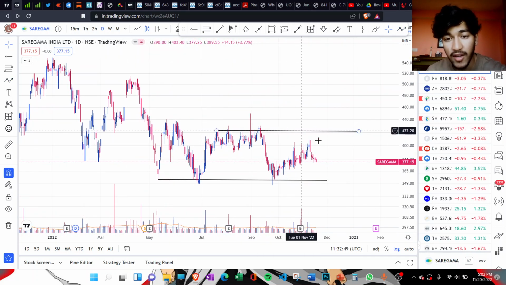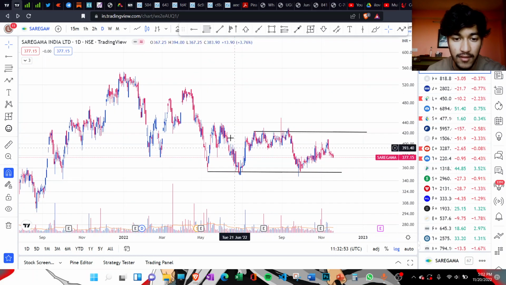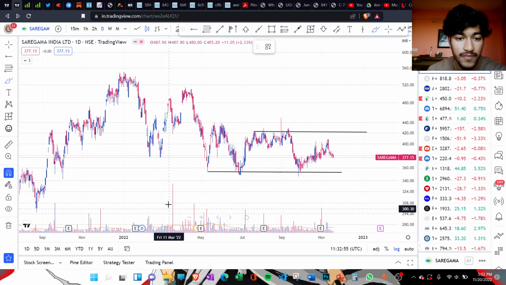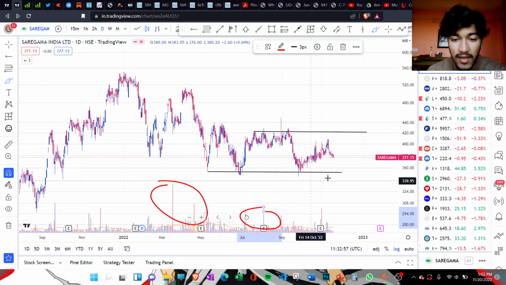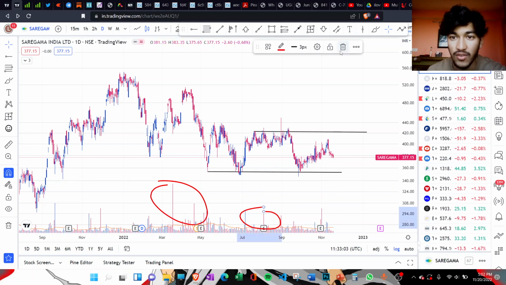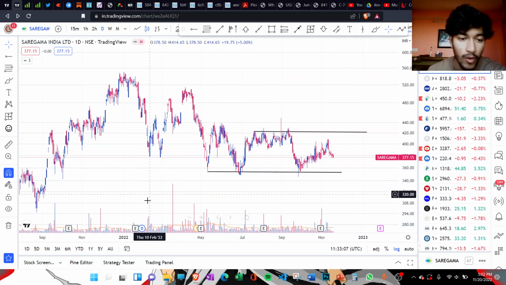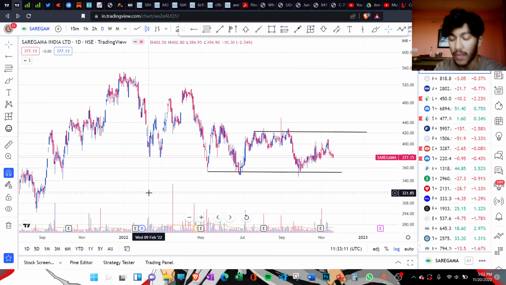So there is a possibility of a breakout on the upper side as well, but as you can see, slowly there are many rising volume bars whenever the stock tries to go up. Whenever the stock tries to break out from the consolidation or tries to go up, it is combined with very high volume, which is generally a sign of distribution when the price is not going anywhere after a very strong run up.